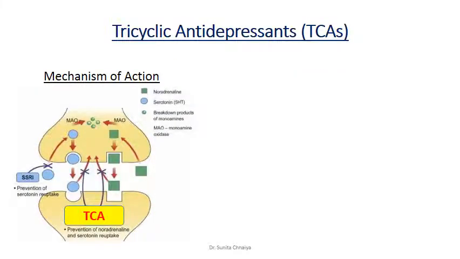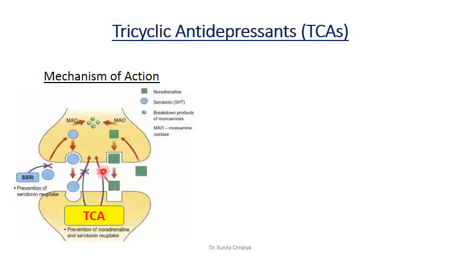The second group is tricyclic antidepressants. Tricyclic antidepressants have been extensively used for the treatment of depression for a few decades. Regarding their mechanism of action, tricyclic antidepressants block the reuptake of norepinephrine, and they can also inhibit the reuptake of 5-HT. This reuptake inhibition works by inhibiting the transport pumps, specifically the serotonin transport pump, SERT, and the norepinephrine transport pump, NET.